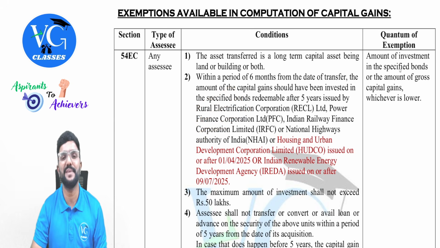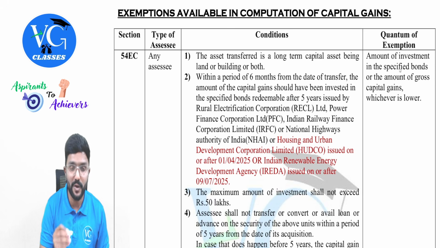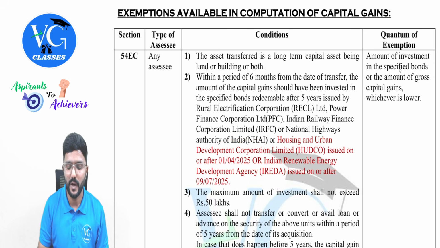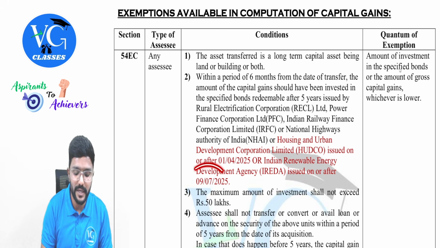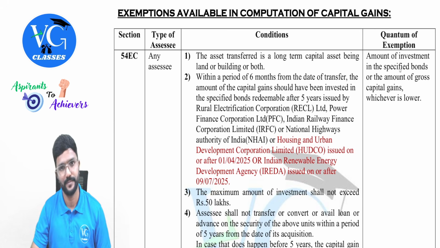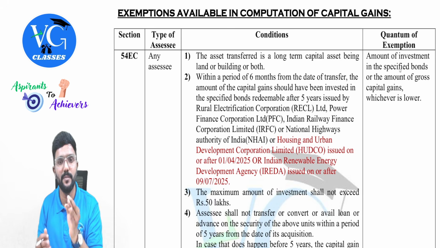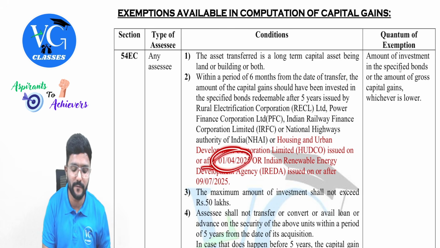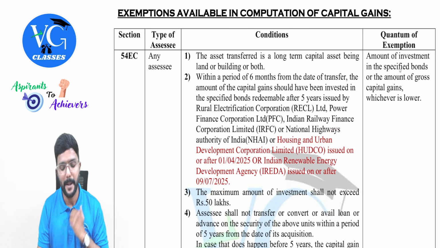Now two more bonds have been added. Which are those? Housing and Urban Development Corporation Limited, that is HUDCO, issued on or after 1st April 2025, that is the beginning of our previous year, or IREDA, that is Indian Renewable Energy Development Agency, issued on or after 9th July 2025. So should we remember this date? Good to know, because exemption is available only for the bonds issued on or after these dates by the respective companies. Clear? Yes.